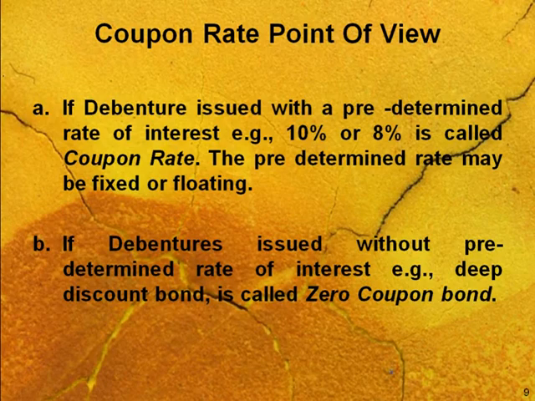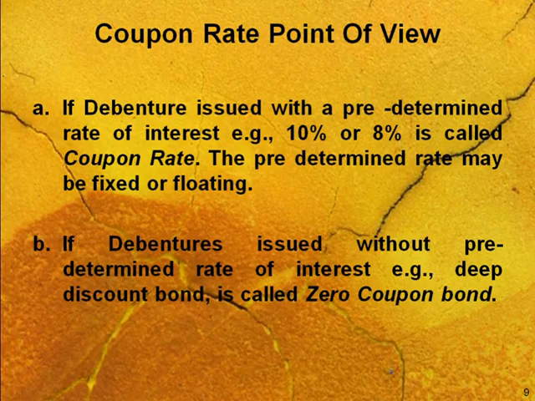But if debentures are issued without a predetermined rate of interest, they are known as zero coupon bonds. So this is the difference on the basis of the rate: if the company is moving with a certain rate always, it is the coupon rate, but if not, it is a zero coupon rate.